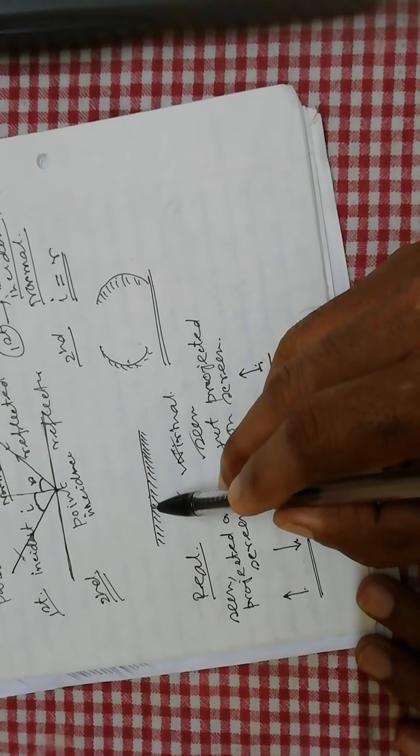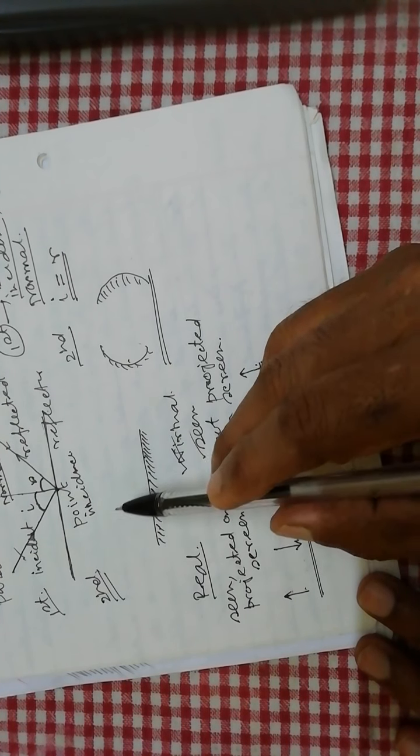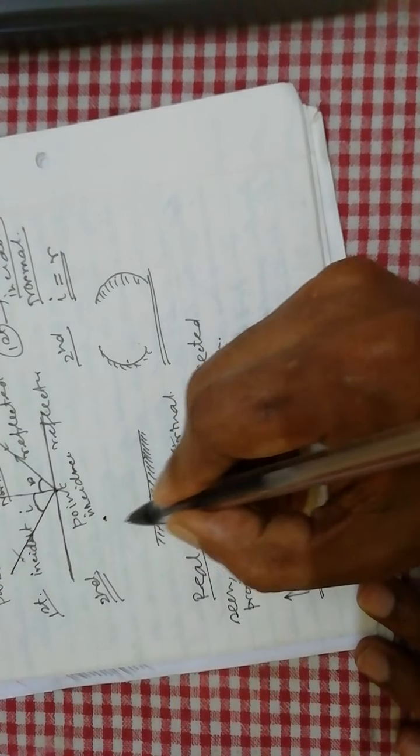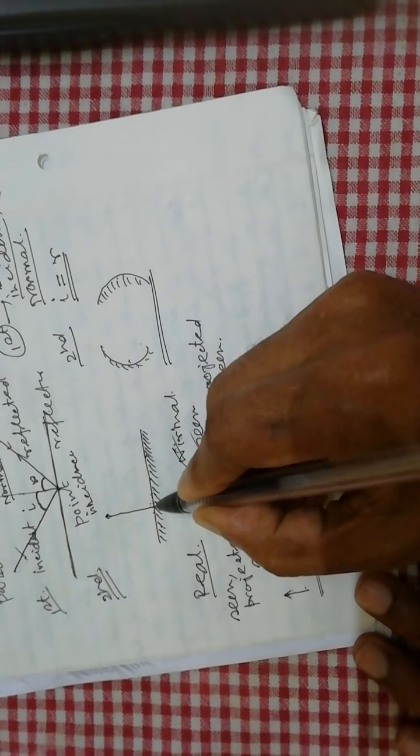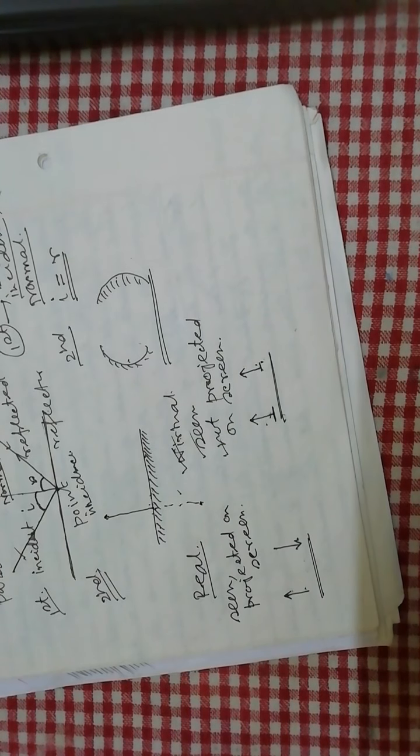When the image is formed in a plane mirror, the image is formed at the same distance from the mirror as the object distance. But in the case of the plane mirror, there is another change: the right hand and left hand are interchanged.